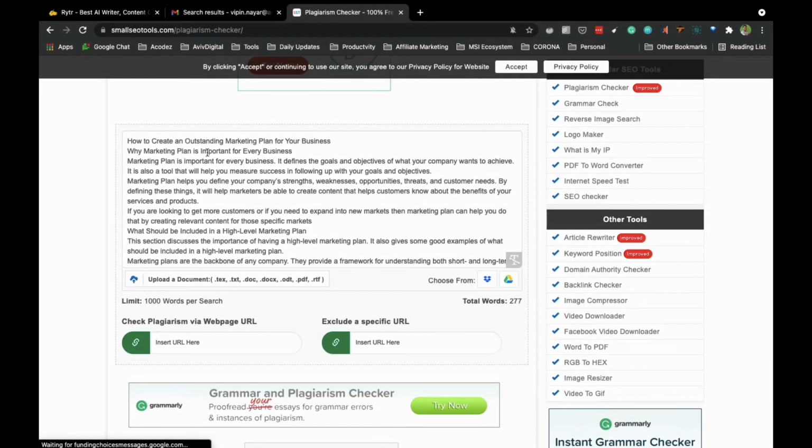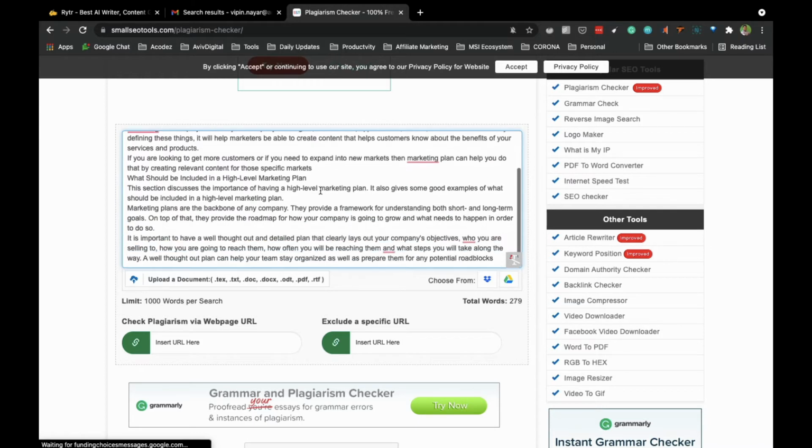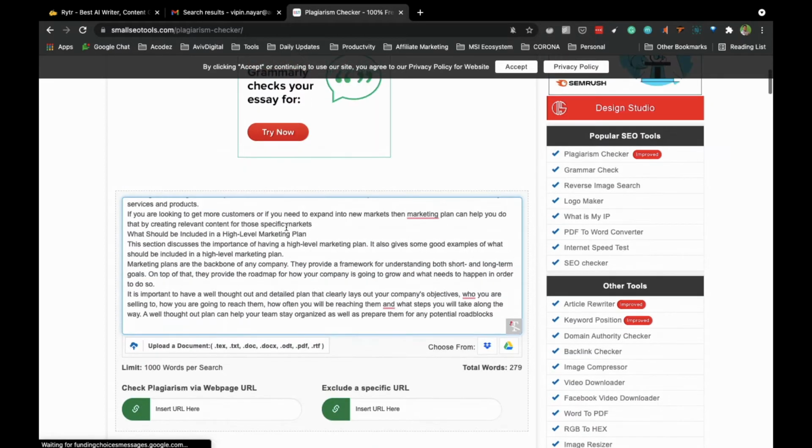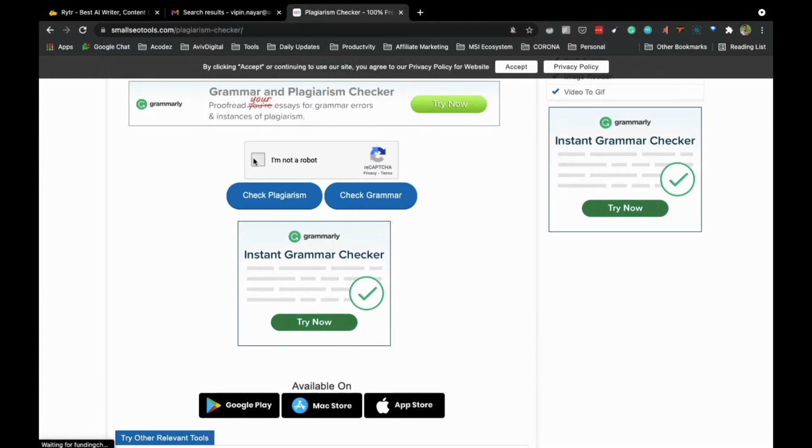So why marketing plan important for every small businesses? Why digital marketing plan is important for every small business? That's the first article. And the second one was what should be included in high level digital marketing plan for your business. So I have just edited small sections.